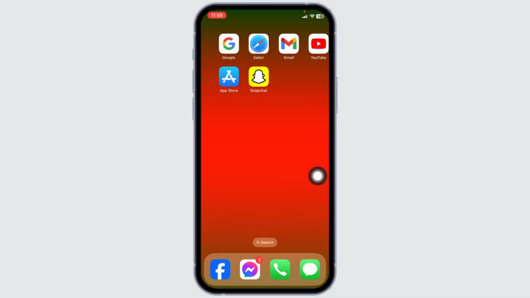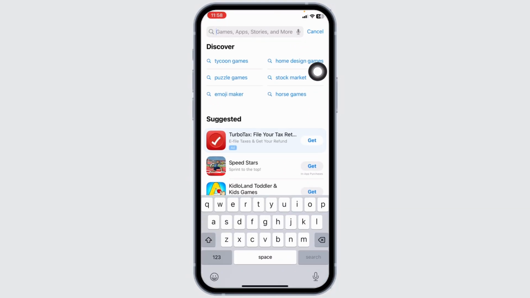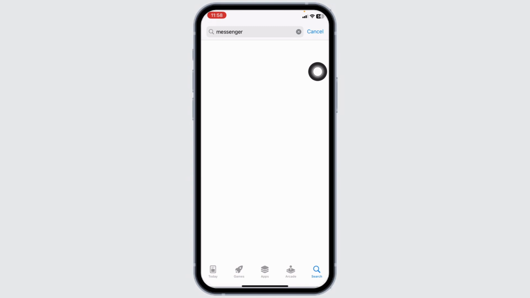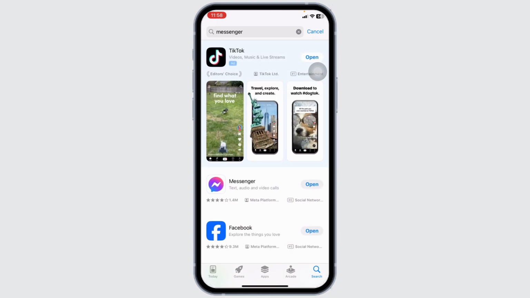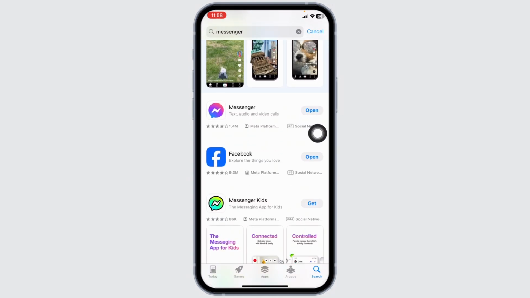For that, launch your Play Store or App Store. Now over here you will find the search box. Type in the app name Messenger and then search for it. Once the app appears, at the right corner of it, you'll find the option of Open or Update. If you find the option of Update, just click on it and update the app to its latest version.